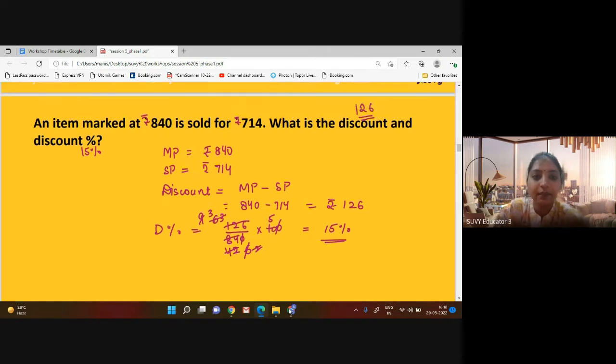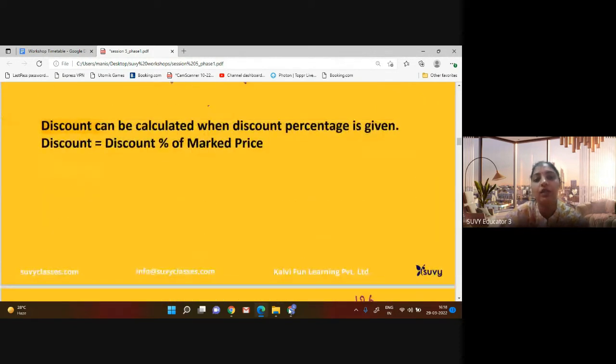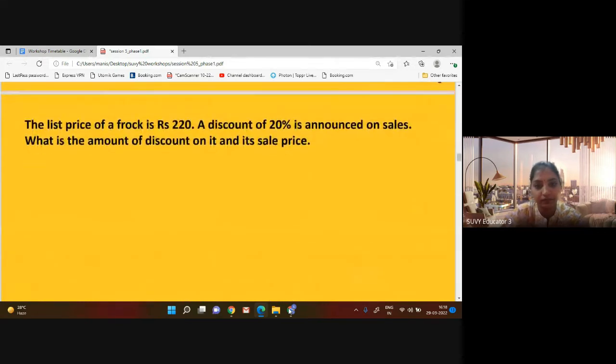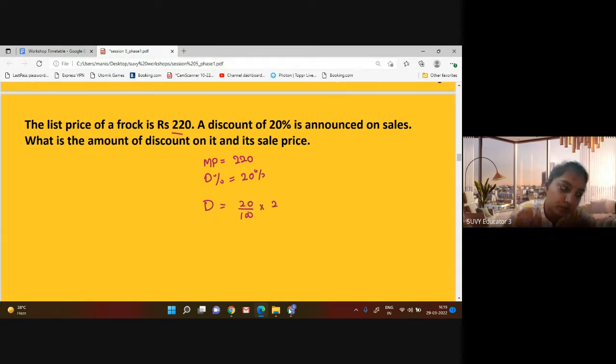So this is the concept that we use for discount. Discount percent is worked out only on the discount out of the marked price. So next question. The list price of a frock is 220 rupees. It means the marked price is 220 rupees. Discount percentage given to you is 20%. So what is the amount of discount on it? So discount will be 20 upon 100 into 220. Zeros cancelled. It means 44 rupees.